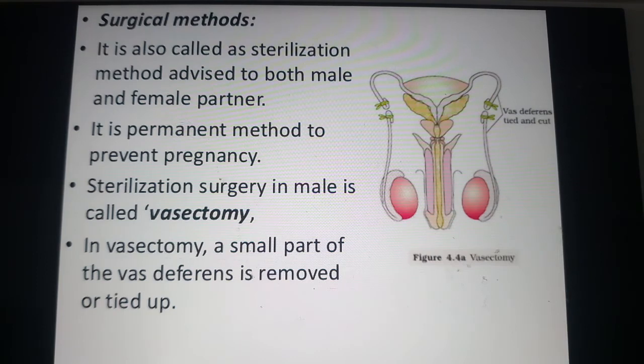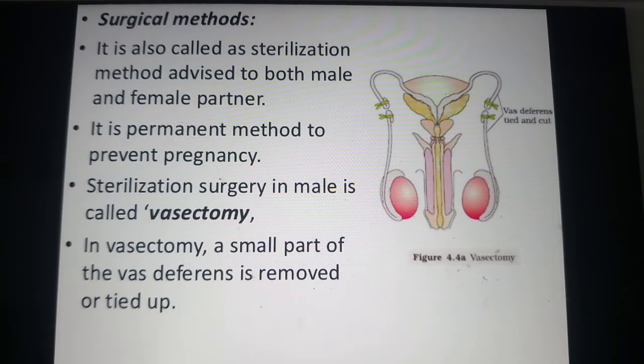What we have discussed till now are all temporary methods, such as natural methods, barrier methods, intrauterine devices and oral contraceptives. These four fall under temporary methods. The last method is called the permanent method.